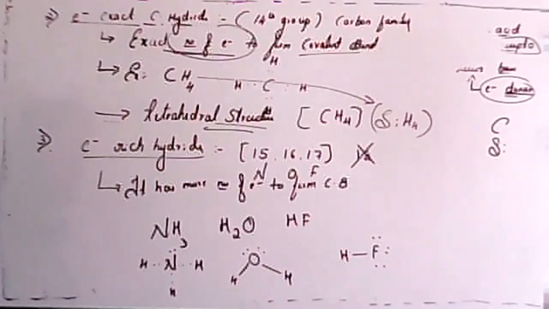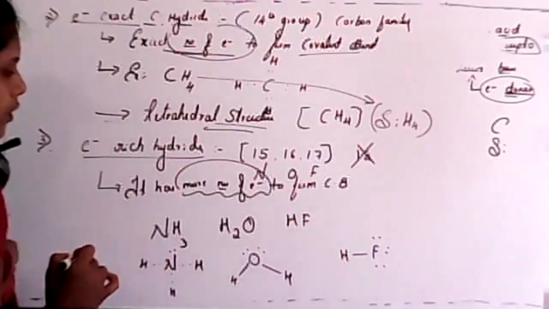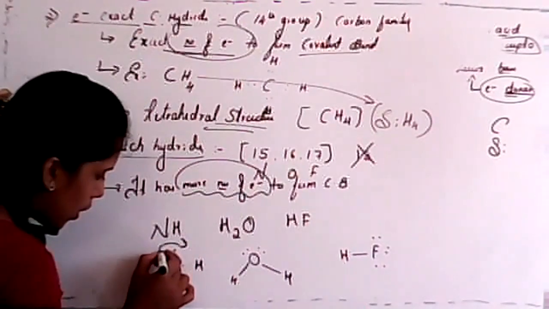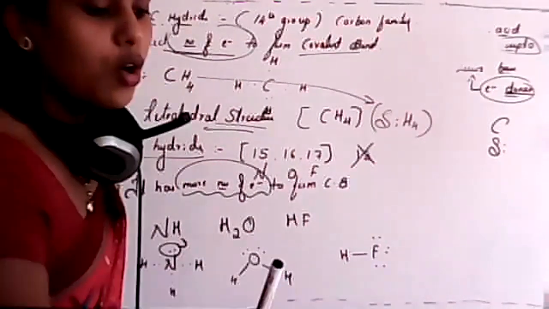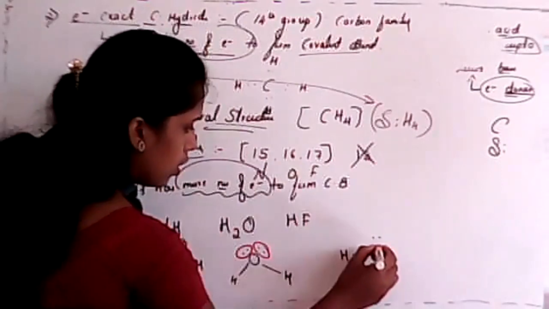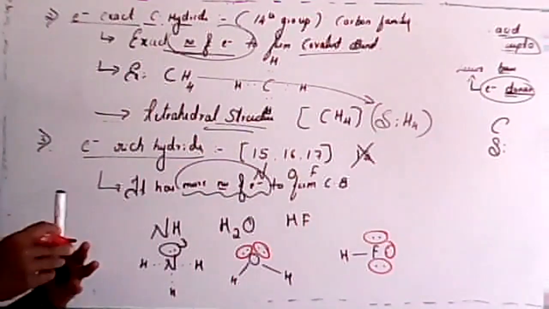In this case, we wrote that it has more number of electrons. These electrons, and these 3 pairs of electrons, were free, isn't it?